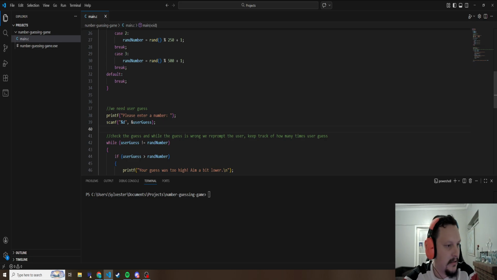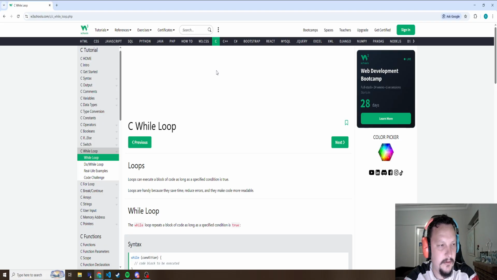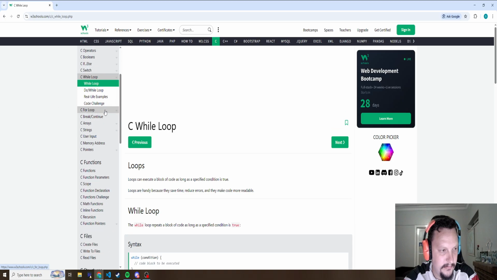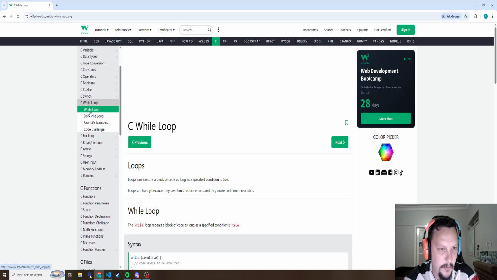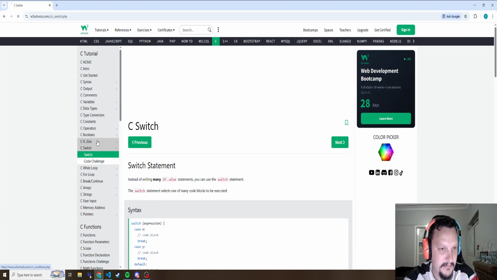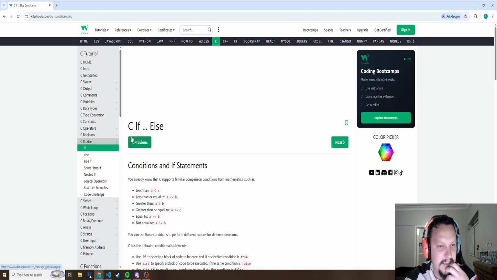I read some resources about the library and stuff. I'll show you quickly the website I used. I don't think it's the best website, but I used, sorry for the flashbang, W3 Schools, and I just went through some of this stuff, like the while loop, the switch, the if and the else statements. And I was like, okay, let me build some projects. I'll still work on the book and work through the book, but I'm not going to cover the book as much. I'm planning on just pushing all my projects and getting feedback.